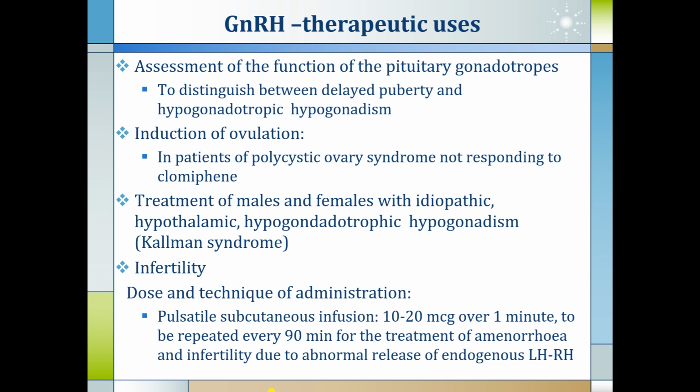Dose and technique of administration are most important while using GnRH for infertility. Pulsatile subcutaneous infusion at a dose of 10 to 20 microgram over 1 minute, repeated every 90 minutes, is used for the treatment of amenorrhea and infertility due to abnormal endogenous release of LHRH.